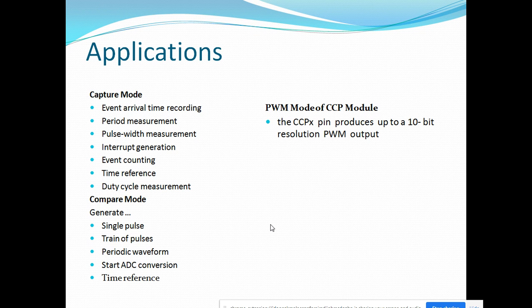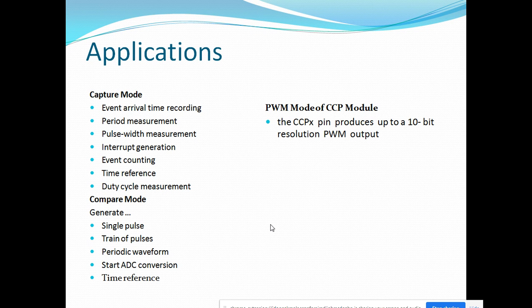In compare mode, you can generate an event by comparing two values. Upon a compare match, you can generate a single pulse, a train of pulses, or a periodic waveform. You can start an ADC conversion, as we have seen, and set a time reference for comparison.